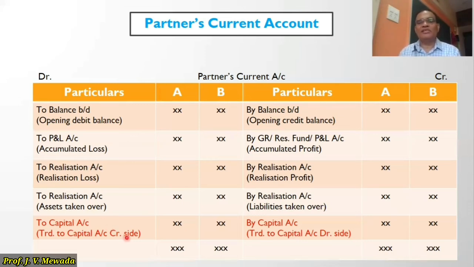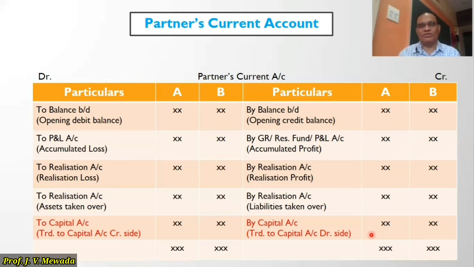And if the difference is on the credit side, then we are going to transfer to the capital account on the debit side. So again, I'll tell you that when you are closing the current account and capital account, first you have to close the current account. The difference you have to transfer to the capital account. Then you have to close the capital account, and whenever you are closing the capital account at the end, you have to transfer the difference to cash or bank account.